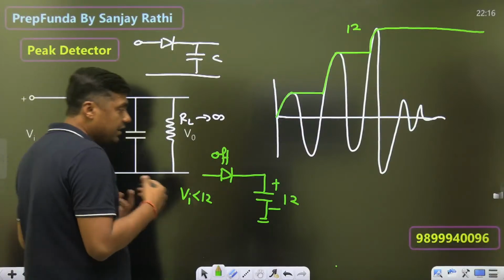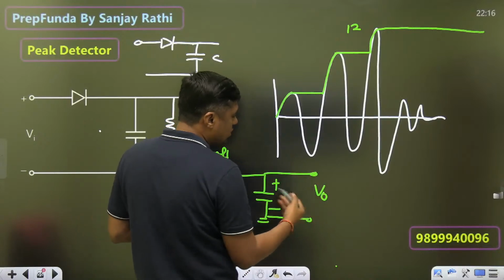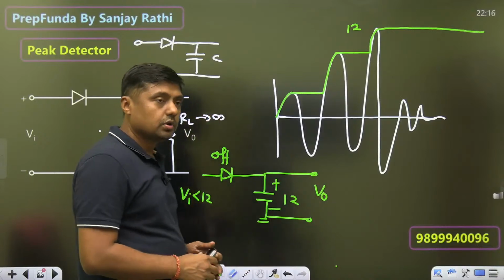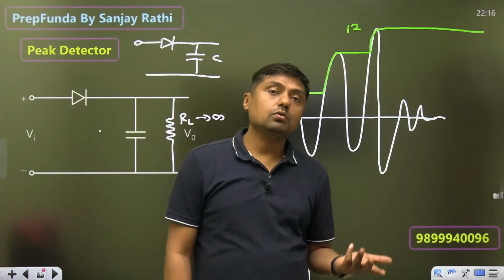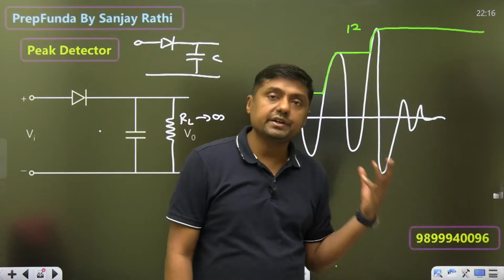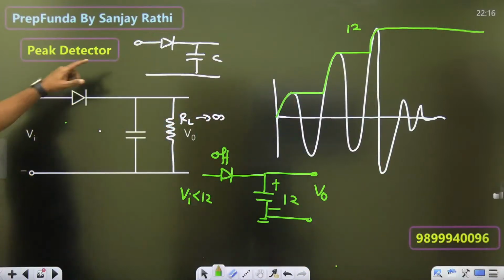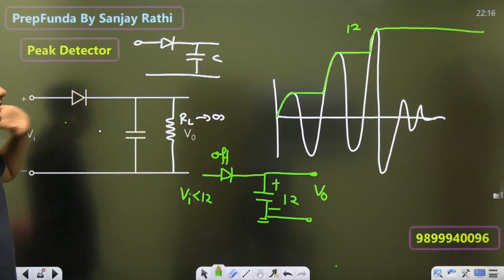तो अब आप यहाँ पर एक वोल्ट मीटर लाओ और मेजर कर लो. एक वोल्ट मीटर से मेजर करो तो what is the answer? 12 volt. What is the 12 volt? Peak value, and that's why it is called what? Detector. Peak detector. It is a positive peak detector. ये आपको RL देगा या नहीं देगा? It is a positive peak detector.